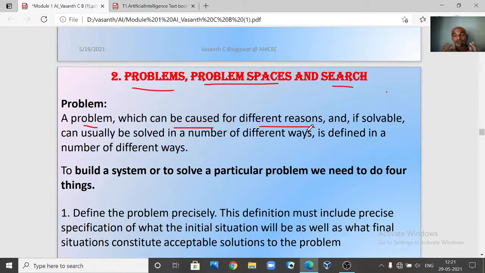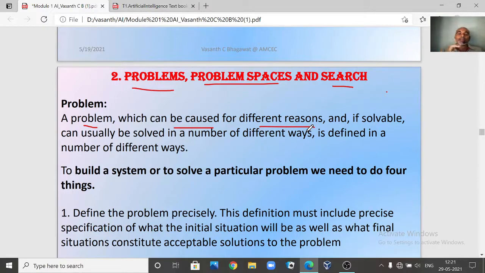And if it is solvable, if the solution is there, then obviously there might be different ways, different methods, in which you can attack and solve that problem, right?